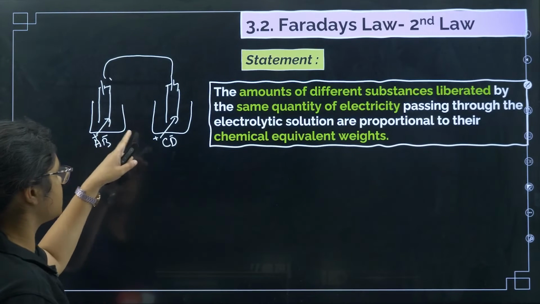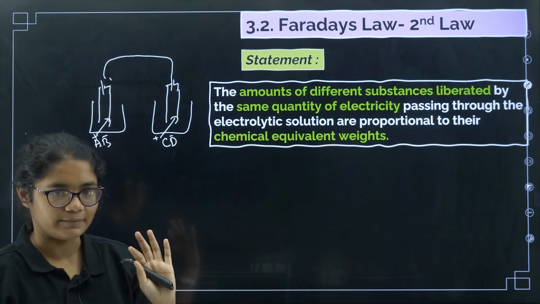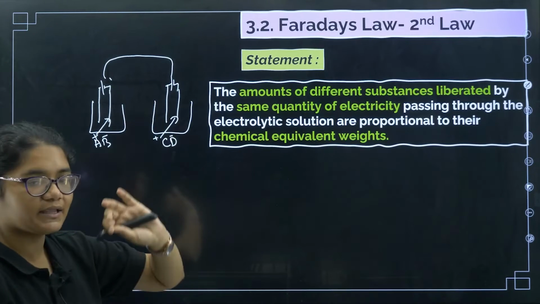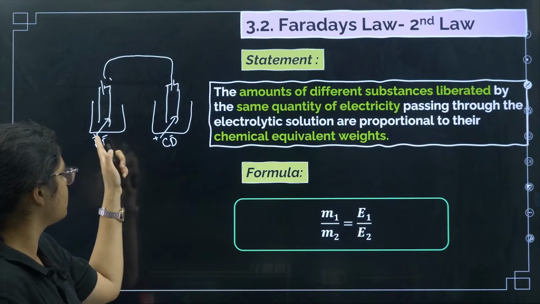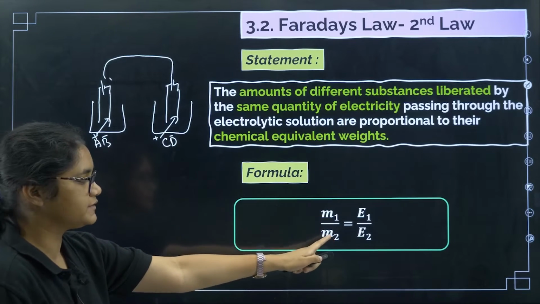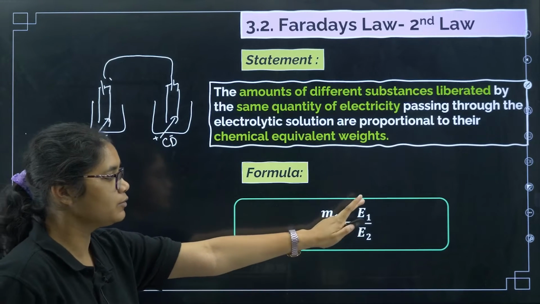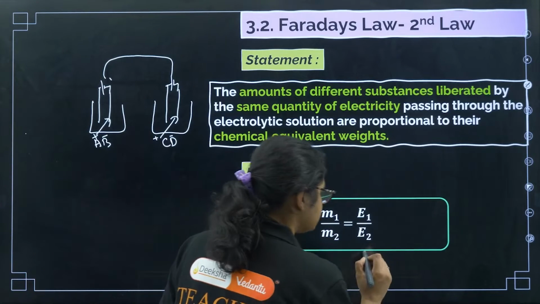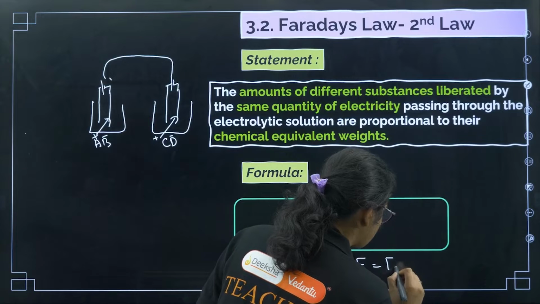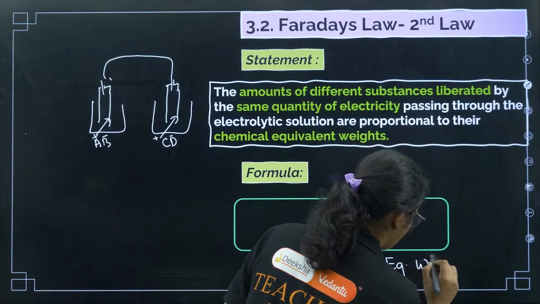A+ is getting deposited here, C+ is getting deposited here. Now to both the cells we have applied the same current, okay. Then we can say that the mass of 1 deposited by mass of 2 deposited is equal to the equivalent weight of 1 by equivalent weight of 2. So what does this E stand for? E stands for equivalent weight, okay.